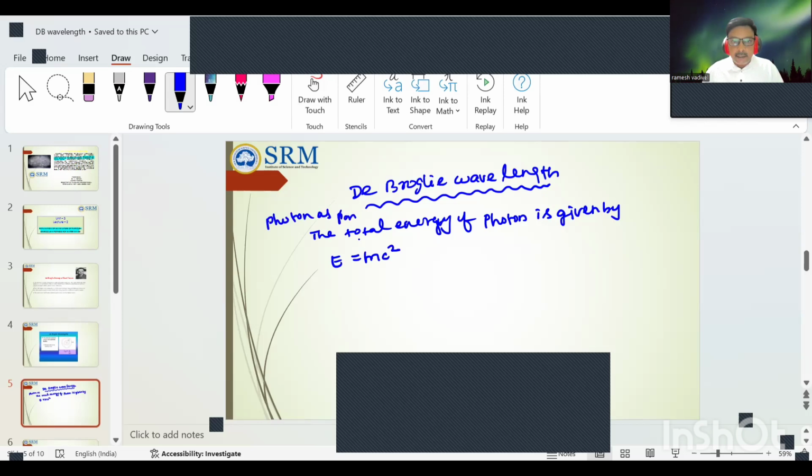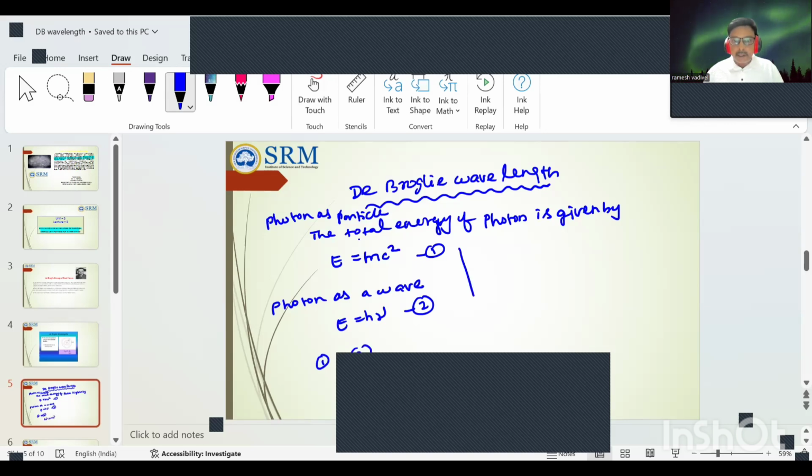Now we will consider the photon as a wave. That is E equal to h nu, where h is the Planck constant and nu is the frequency of the photon. This is equation number 1 and this is equation number 2. Now comparing equations 1 and 2, h nu is equal to mc square. This is equation number 3.